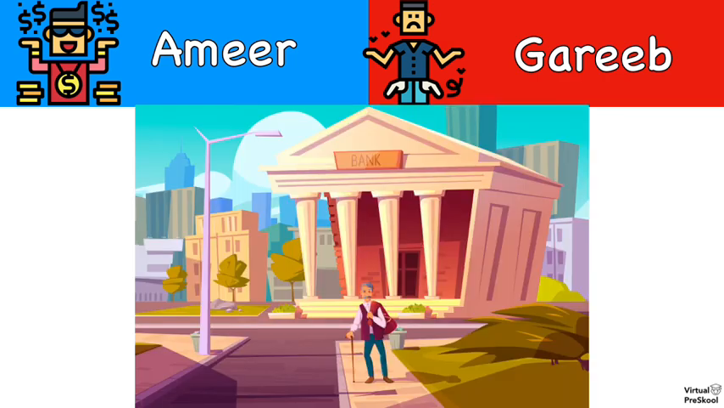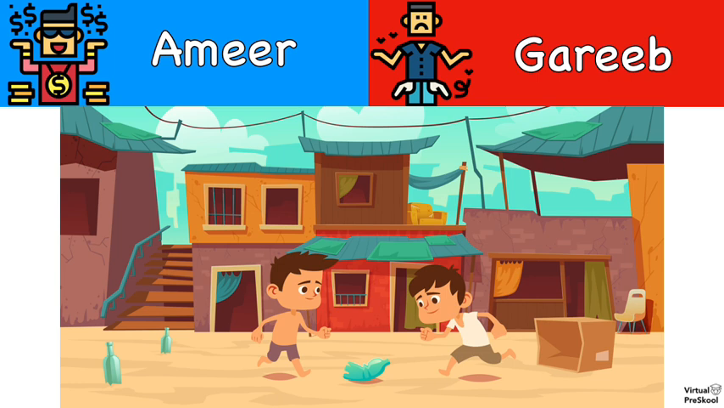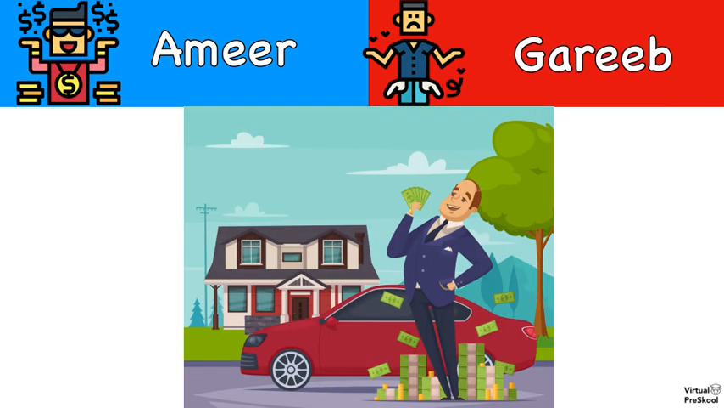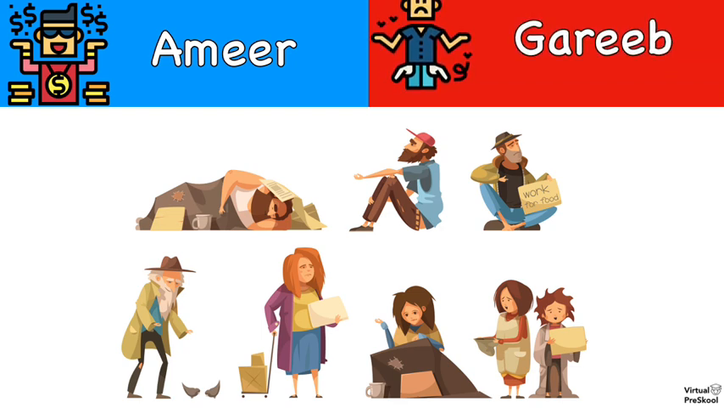The elderly man is rich. What is rich in Hindi? Amir or gareeb? Amir. These boys live in a poor neighborhood. What is poor in Hindi? Amir or gareeb? Gareeb. The rich businessman bought a new car. What is rich again? Amir or gareeb? Amir. There are a lot of poor people in the world, so it's important to be thankful for what we have. What is poor in Hindi? Amir or gareeb? Gareeb.